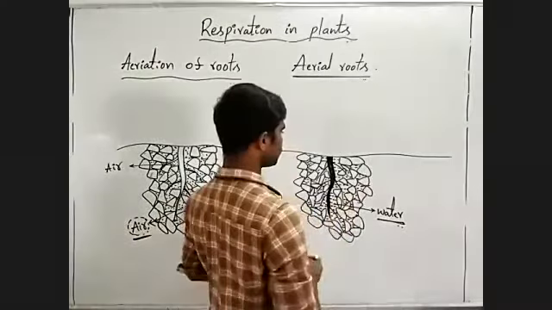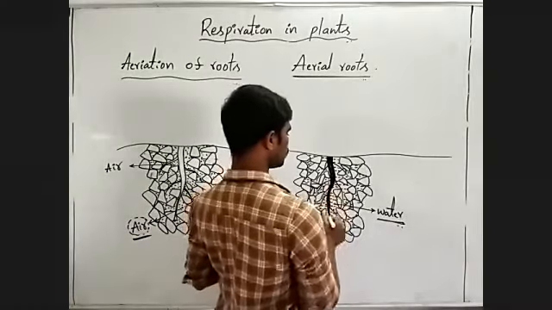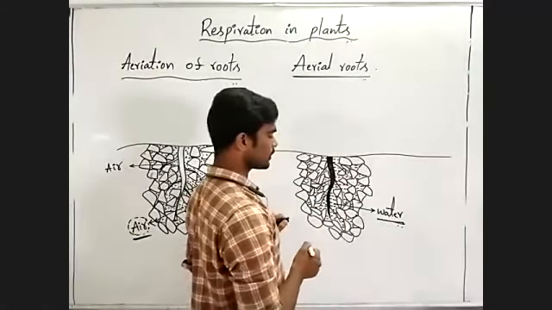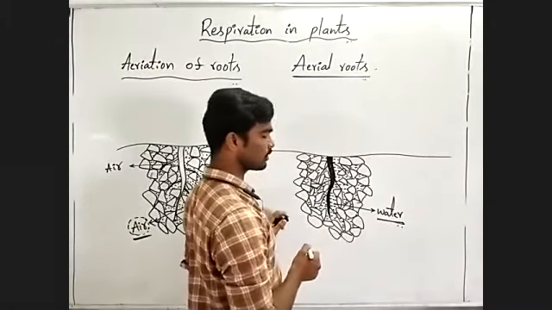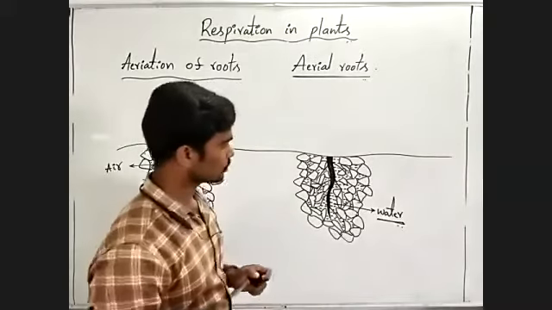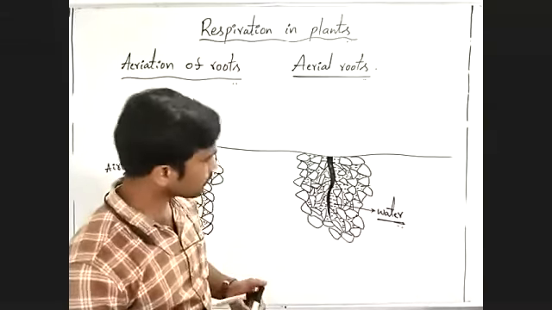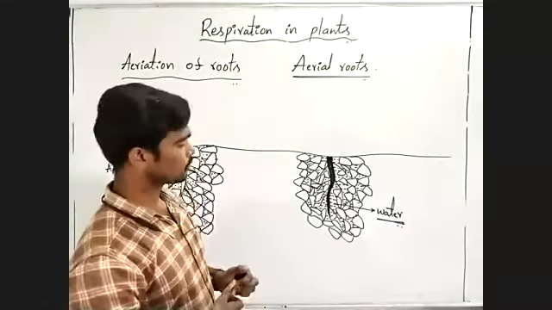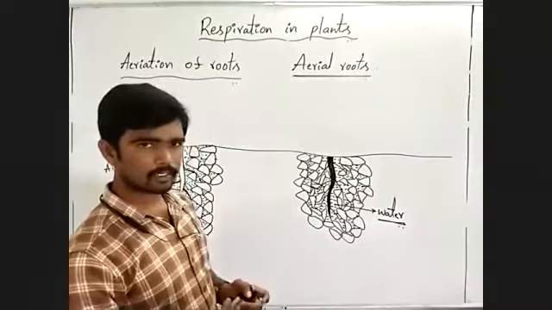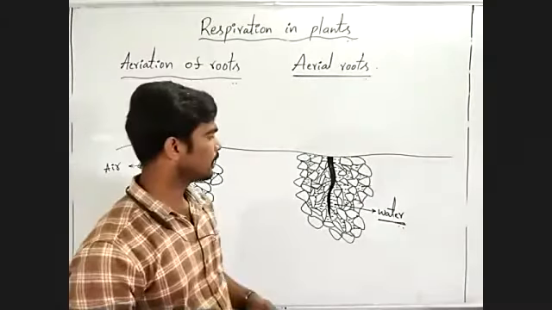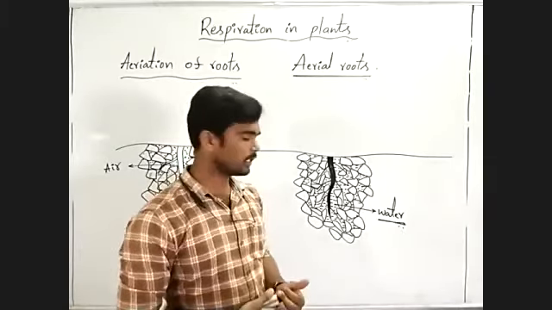In this type of condition, roots of these plants cannot take oxygen into their cells, so they cannot perform the respiration process due to absence of oxygen. Then what will happen?